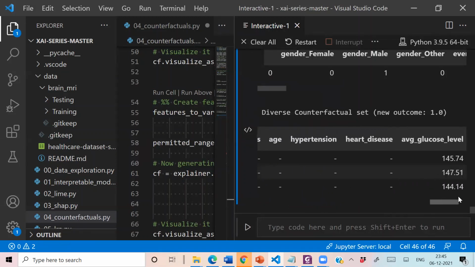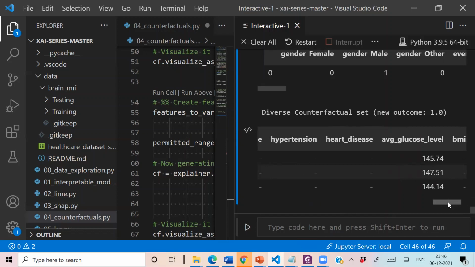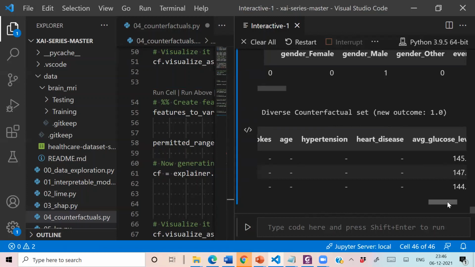We are only specifying the change in glucose level, and through this way we are able to achieve our desirable class, and this is within the mentioned range. So this way we are actually restricting the attributes and their ranges.